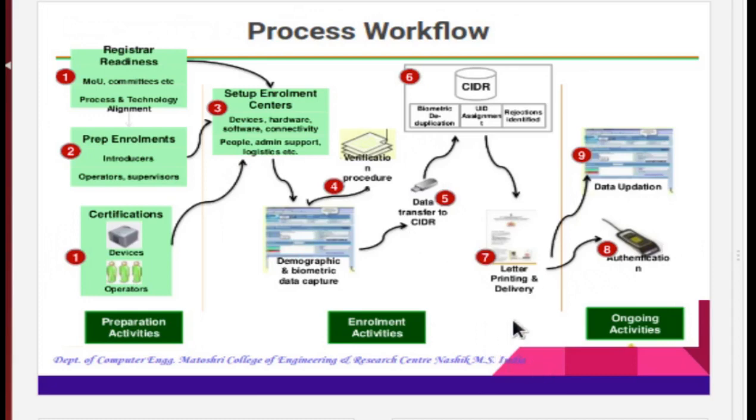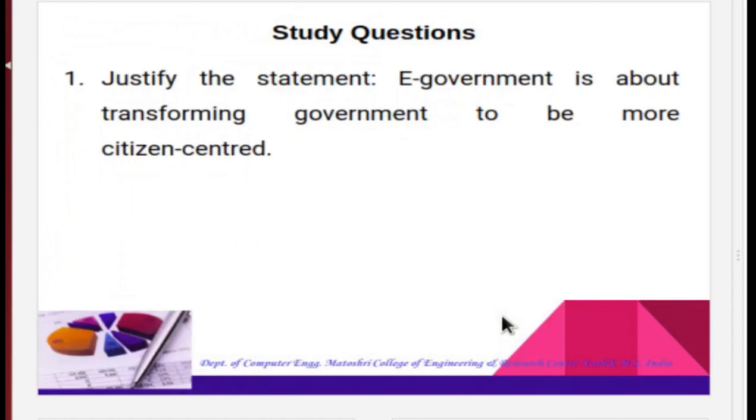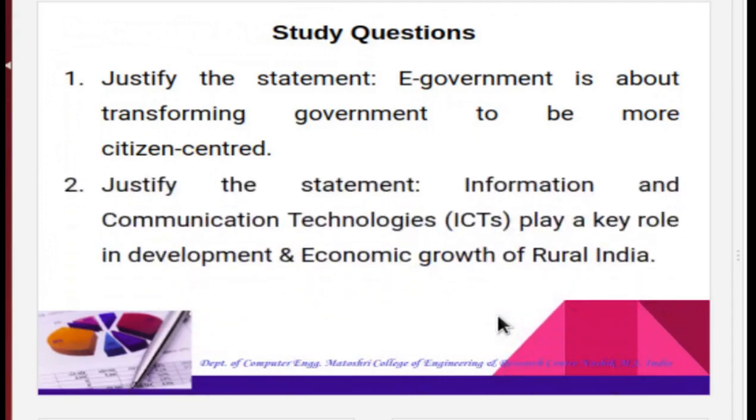Next, we will see some study questions. So, the first question is, justify the statement: e-government is about transforming the government to be more citizen-centered. Then second question, justify the statement: information and communication technologies, that is ICT, play a key role in the development and economic growth of rural India. So, you have to solve this assignment question and submit it before the deadline to our forum.